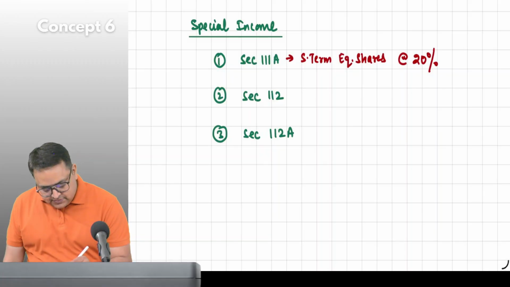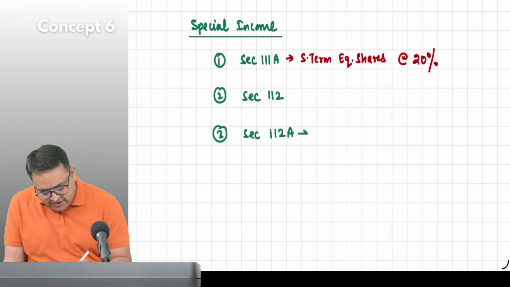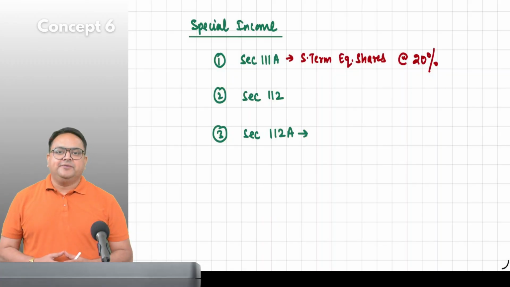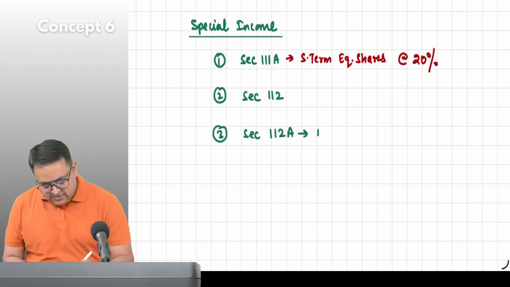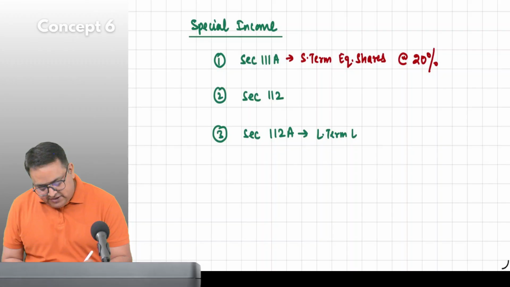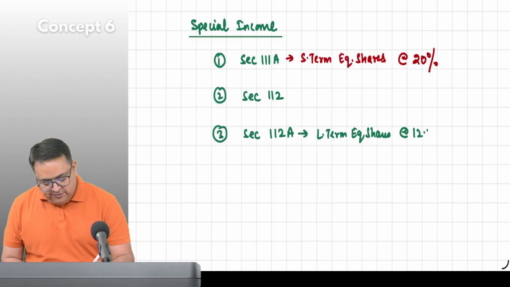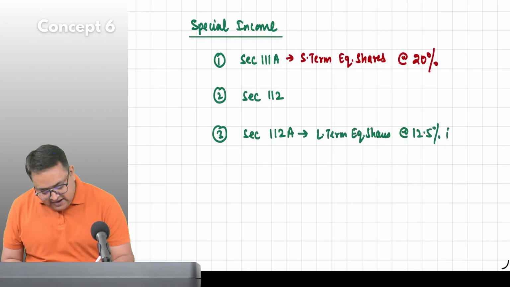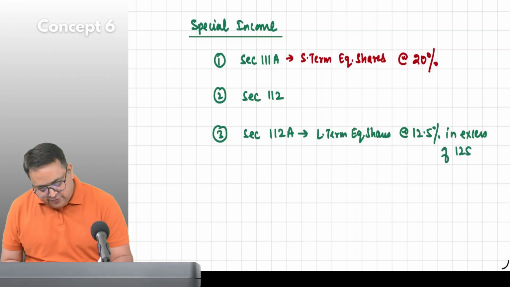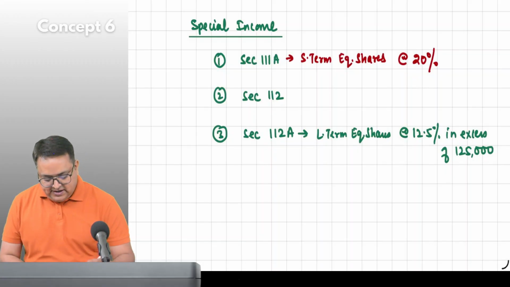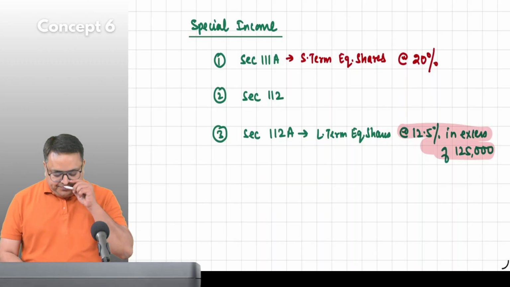112. No. First 112A. Guys, give me the name. What is this 112A? Long-term equity shares. At the rate of 12.5% in excess of 1,25,000. Right? In excess of 1,25,000.